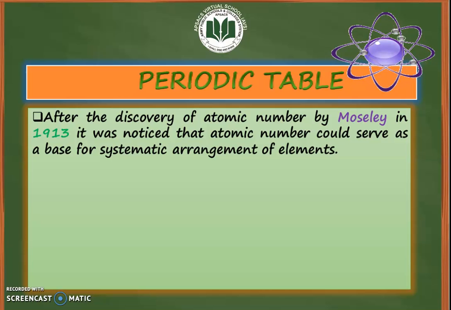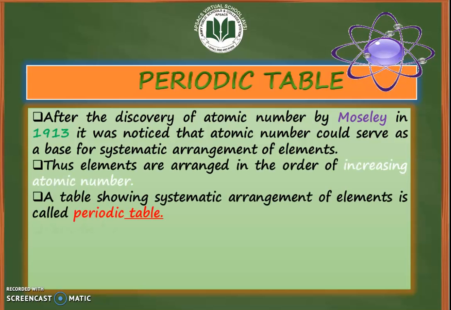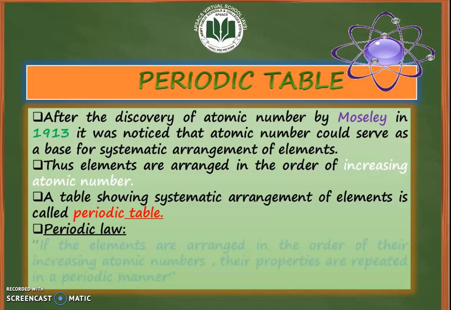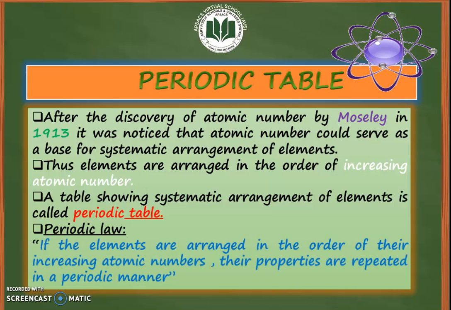As we have already discussed the reason why we need a periodic table. One of the most important activities is the search for order. A large number of observations or objects can be arranged into groups according to the common features they share. It becomes easier to describe them. So in 1913, a chemist named Moseley noticed that atomic number could serve as a base for systematic arrangement of elements. So he arranged the elements in order of increasing atomic number.